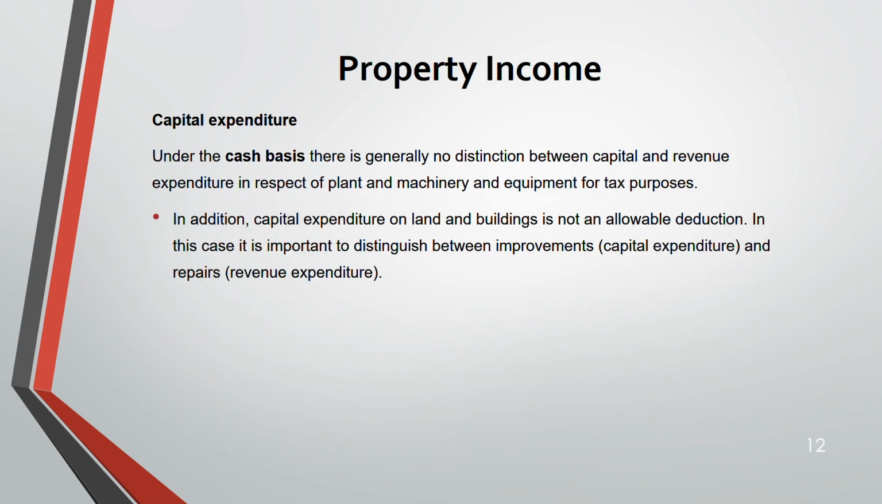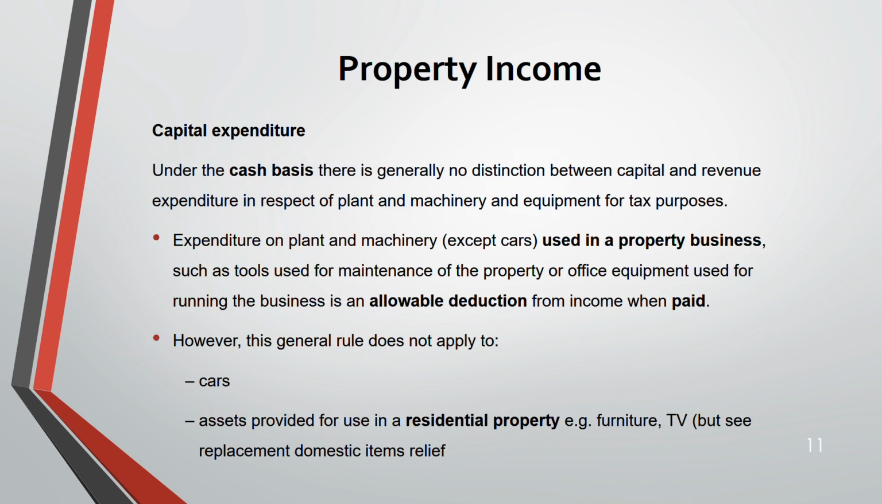Okay. Now, these are the expenditure which are allowable. These are revenue expenditure. So earlier, there is a doubt I want to clear in the earlier slide. First bullet point, expenditure on plant and machinery used in a property business, such as tools used for the maintenance of the property, used for running the business is an allowable deduction. See, yes, under cash basis, there is no distinction between capital and revenue. But cash basis, there is no difference. Both will be taken as same.